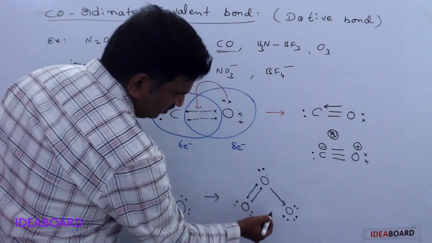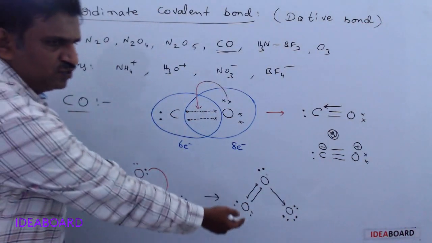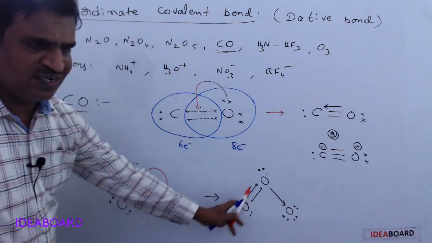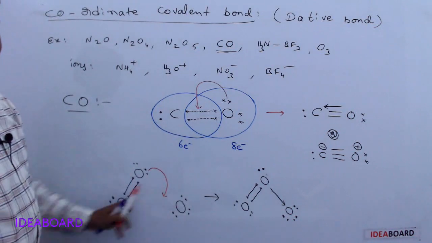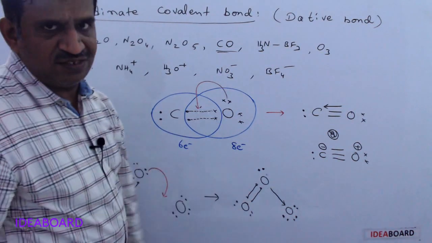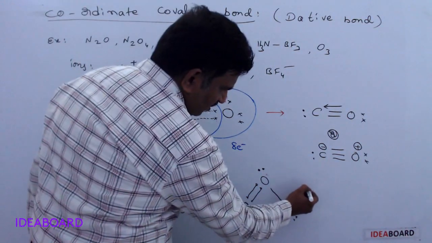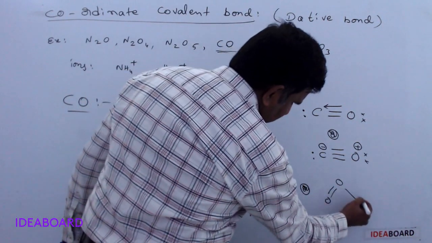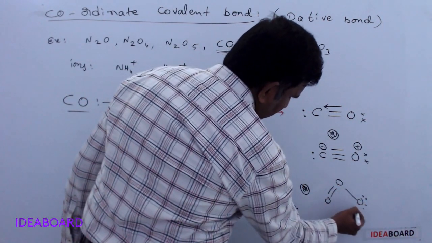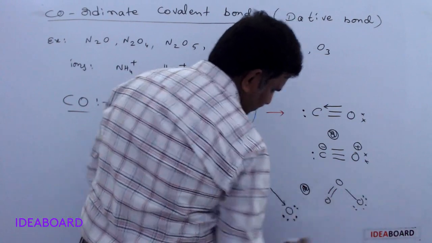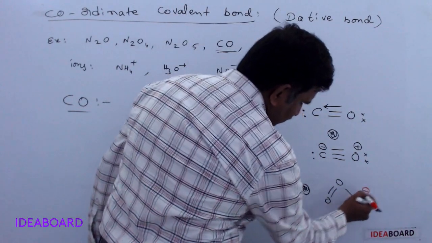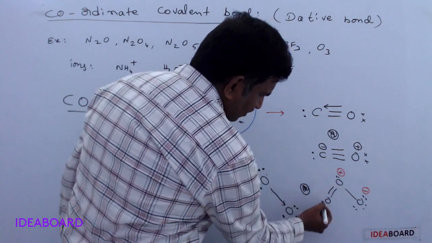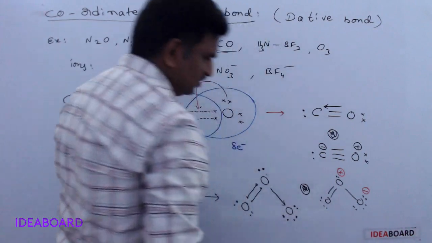And we can write it with the arrow. This is the ozone molecule. In the ozone molecule, the dative bond can be written either this side or this side because all the 3 oxygen atoms are the same. We can write this side or this side. This is O3. Or we can write normally with the Lewis notation a double bond O, and here this is O, and it has 3 lone pairs, and this is getting the electrons newly, so it gets a negative charge, and this gets a positive charge, and already it has a lone pair, and this also has 2 lone pairs.